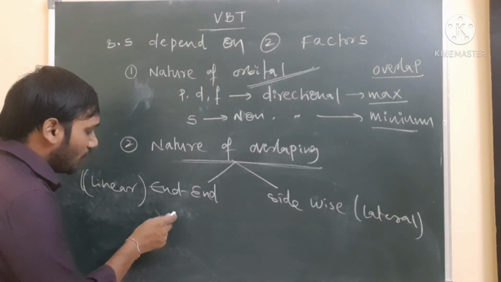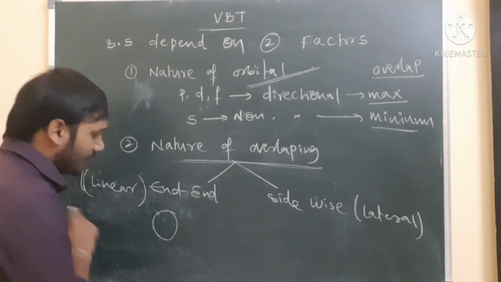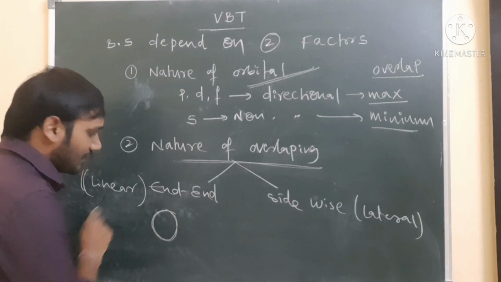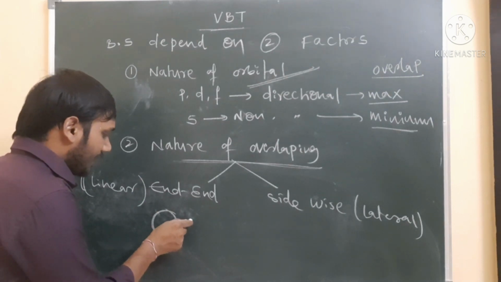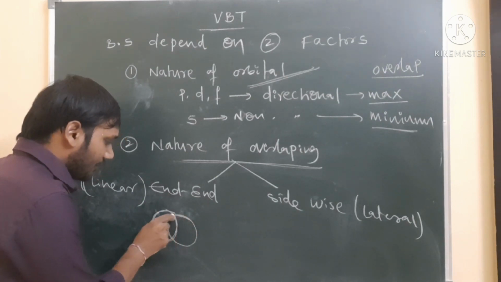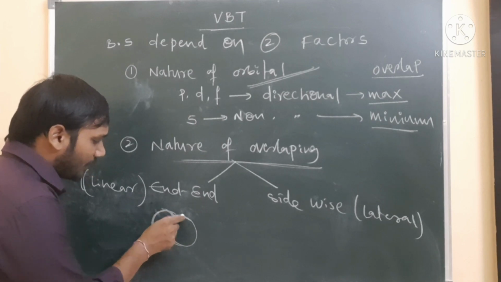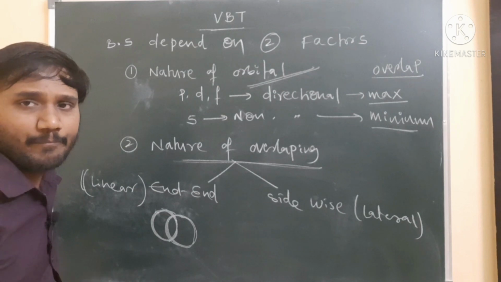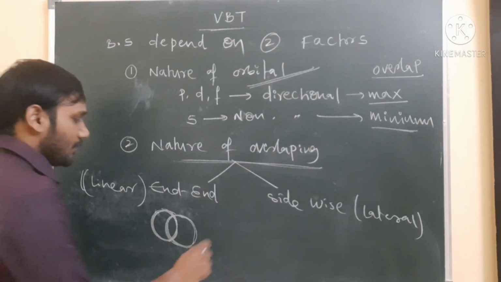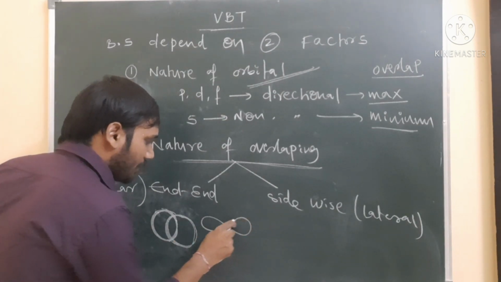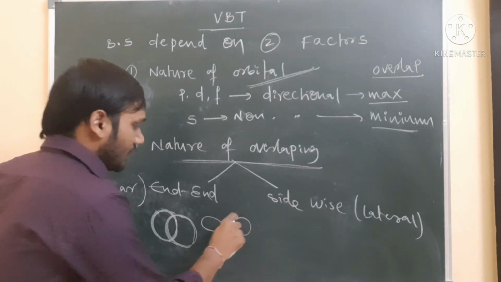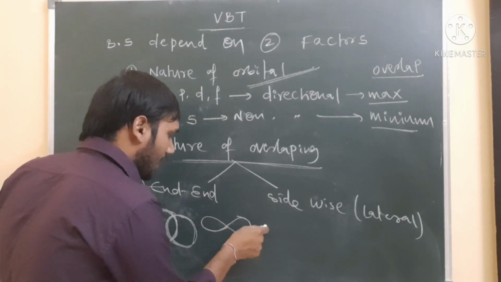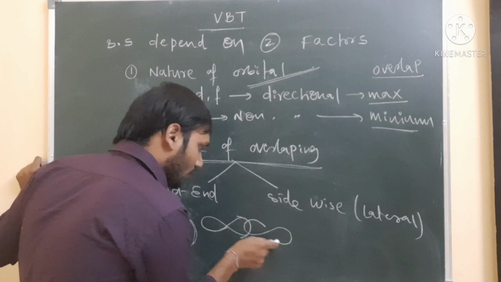End to end overlap means what? For example, this is an s orbital, which we discussed already, having a spherically symmetrical shape. Another s orbital is also overlapping. These are the two ends of the two orbitals. We can say this type of overlapping is end to end overlapping. Another orbital you can take, for example, the p orbital. The p orbital shape is dumbbell shape. This is one end of the p orbital, and another p orbital end is overlapping here.